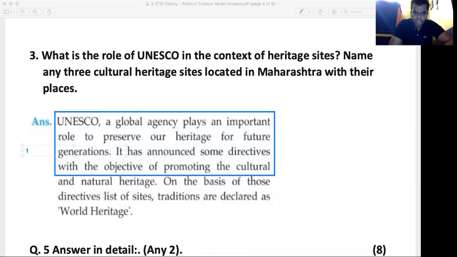Okay, next, on the basis of the directives, list of sites and traditions are declared as World Heritage Sites. For writing this, you will get 1 mark.